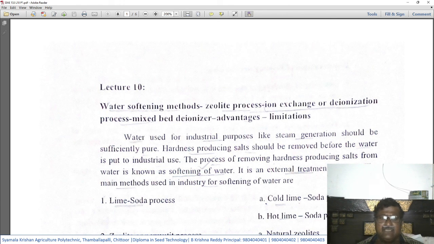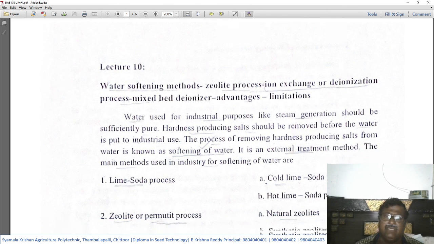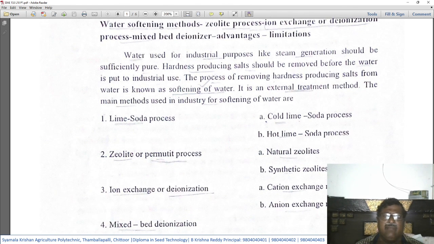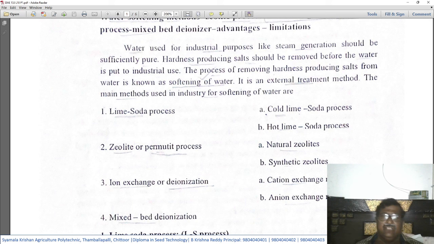There are many methods for softening of the water in industry. Of these, the main methods are four. Number one, lime soda process. Number two, zeolite or permutit process. Number three, ion exchange or deionization. Number four, mixed bed deionization.